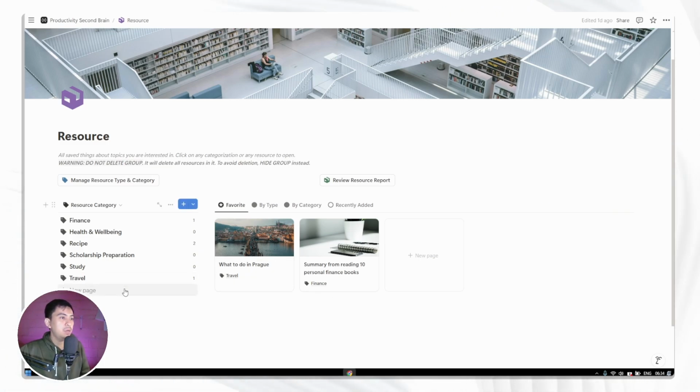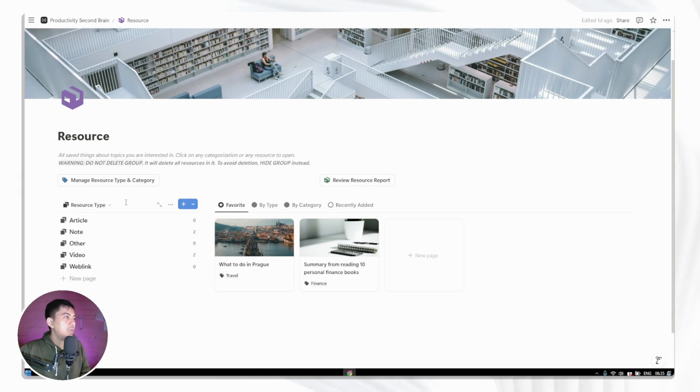For example, let's say you are a student currently learning about web development, then you can add a new category called web development learnings, or Python, or maybe marketing if you are a marketing student. There are a lot of labels or categories that you can add to your content.